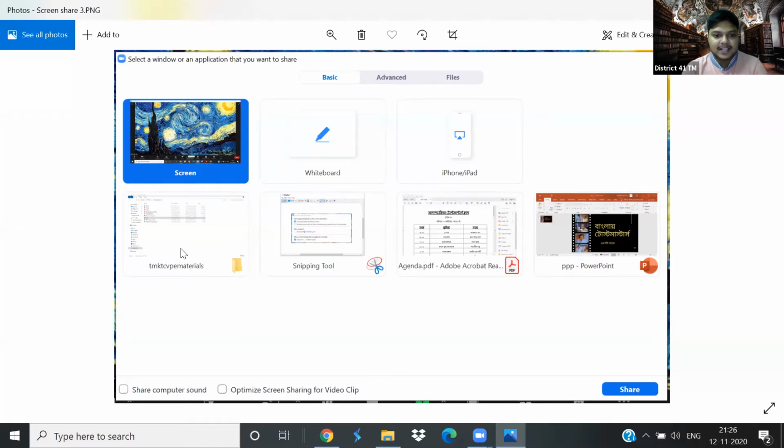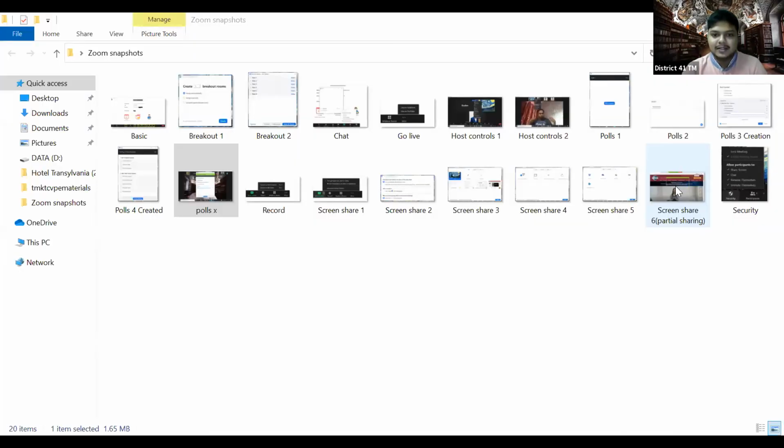But as you can see, there are a couple of other windows in the second row. So this is a folder, this is a tool, this is a PDF, and this is a PPT. If I actually click on any one of these, I will only be able to show these ones. And if I minimize them, the screen would go dark. For example, currently, you can see this folder. And if I minimize, the screen sharing is paused.